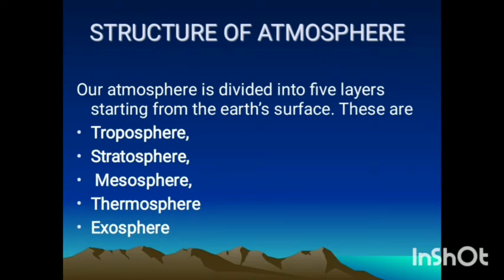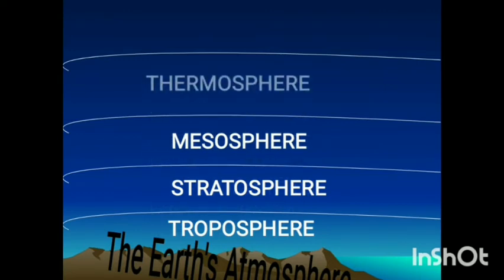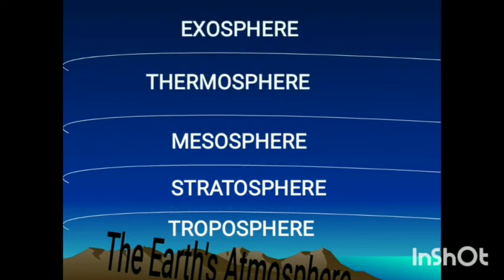As we move from the earth surface to the universe, the first layer is troposphere, second layer is stratosphere, then mesosphere, then thermosphere and exosphere. So from the earth surface towards the solar system, these are the various layers. We can have a picture here: troposphere, stratosphere, mesosphere, thermosphere and exosphere. After this, the layers of the atmosphere do not exist, and then we enter into space.